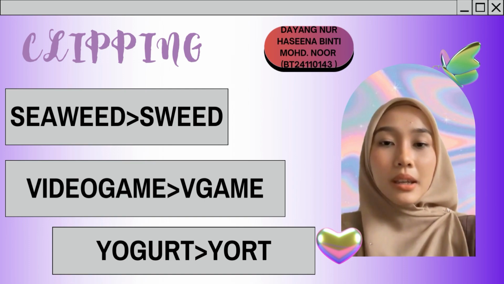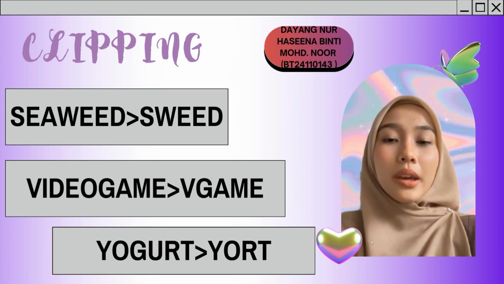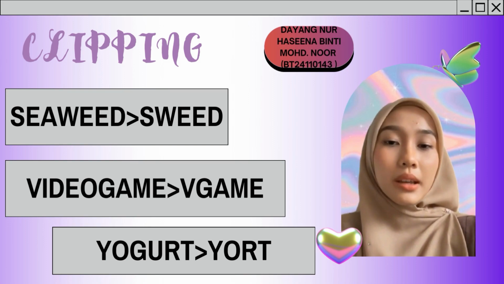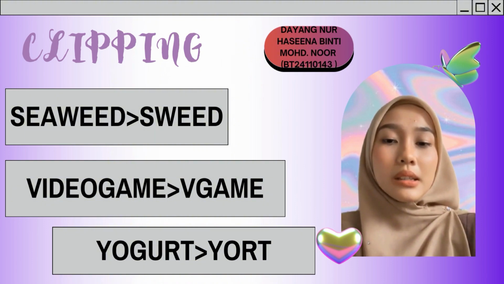I am going to present about word creation and analysis, which is clipping. So, we have 3 original words that we have created. The first word is seaweed. We clipped it into sweet.